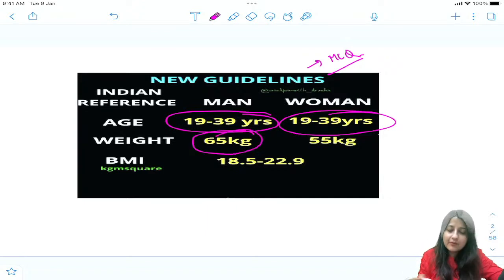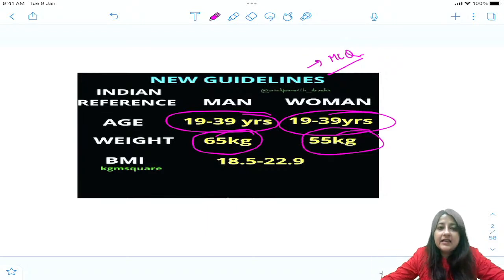And reference man's weight is 65 kg. And what is the weight of the reference woman? 55 kg. Is it okay, everybody? Are you following? Give me a thumbs up if you're following.